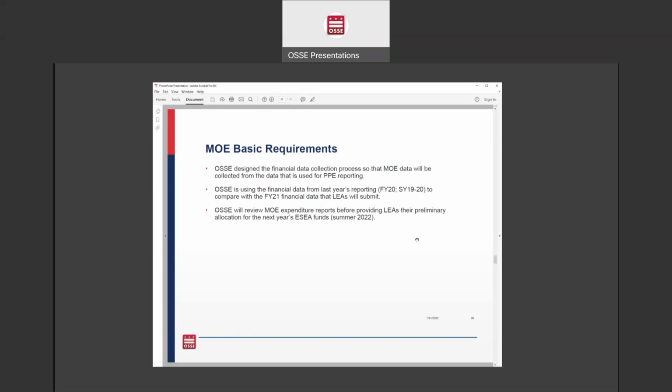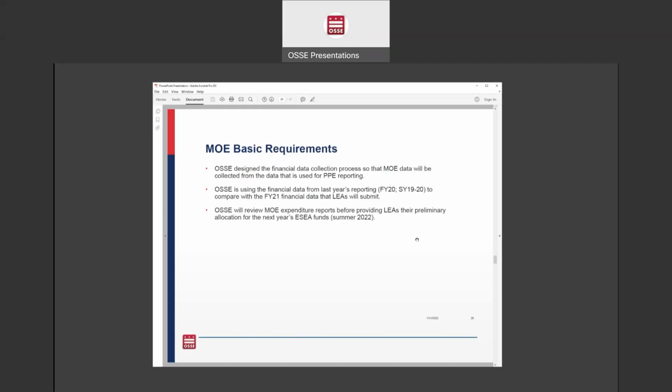And I'll pause because I see there's another question. Has there been any news or discussion around a waiver for this MOE requirement in light of all the ESSER and other federal COVID-related grant funding? That's a great question. To my knowledge, there has not been a blanket waiver that the U.S. Department of Education has given to OSSE or to any other state. But there is a waiver process that LEAs could use